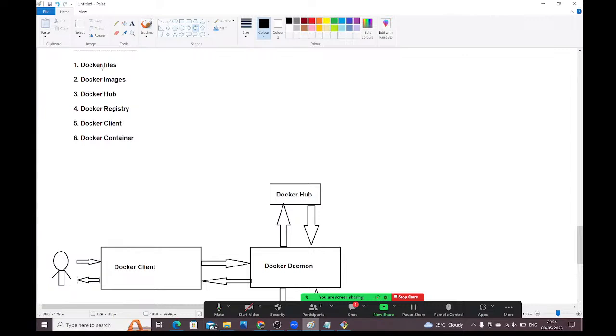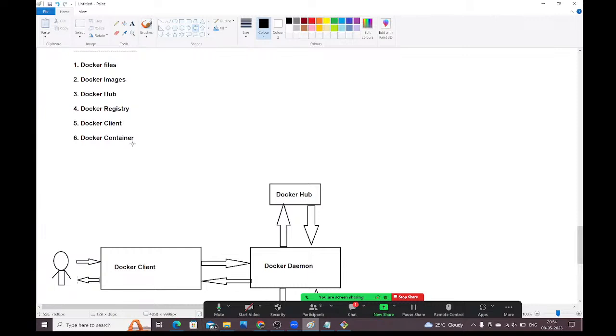Okay, next, what is a Docker image? A Docker image is a package which contains everything: software, environment, application code, everything which is required to run your application. Whatever we require to run the application, we package as a Docker image.